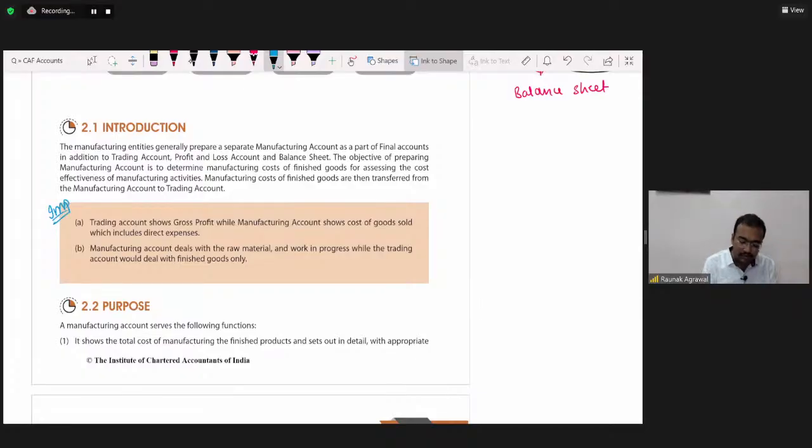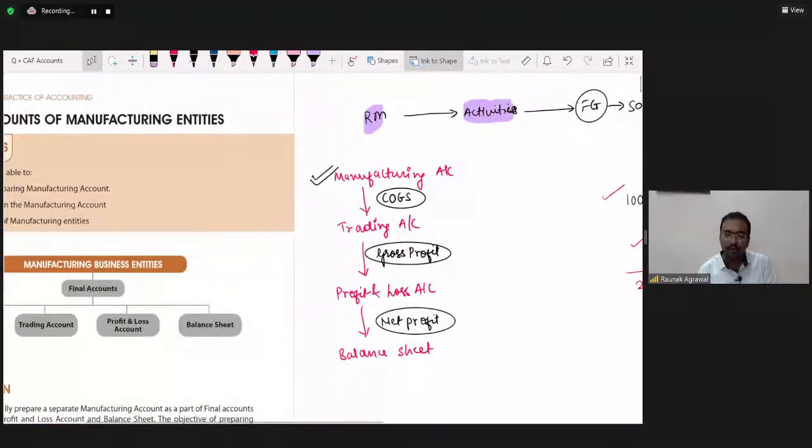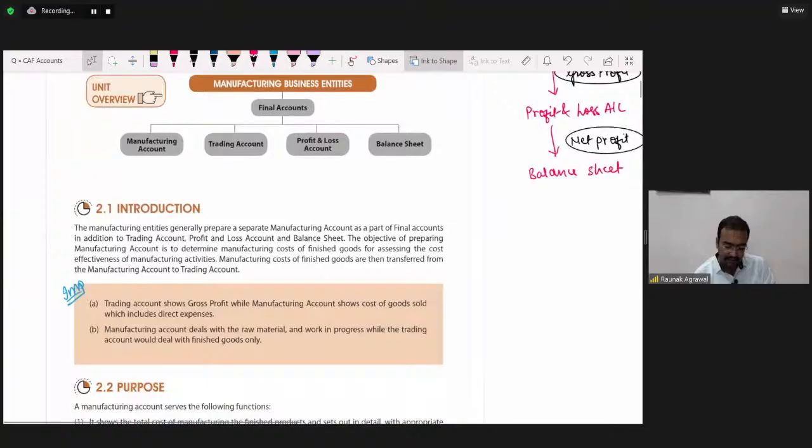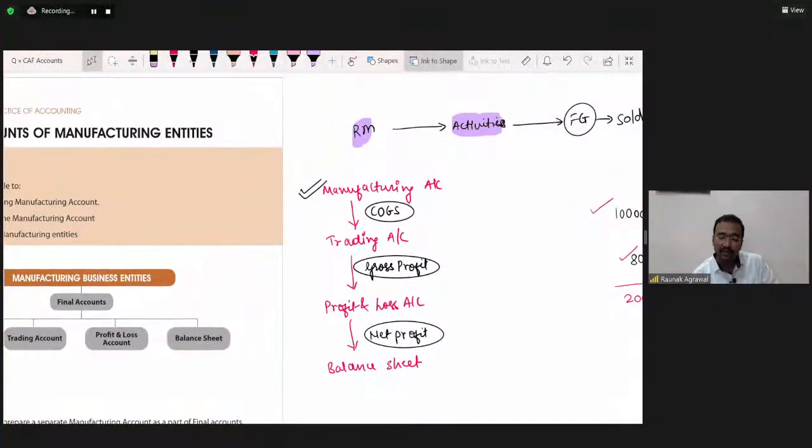Trading account shows the gross profit, while manufacturing account shows the cost of goods sold, which includes direct expenses. I have depicted this through this flow chart. Such small flow charts are very useful. Images get easily stored in your brain, and it's easy to recall them.